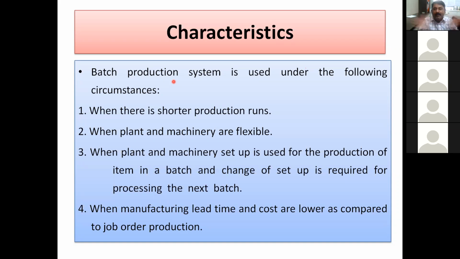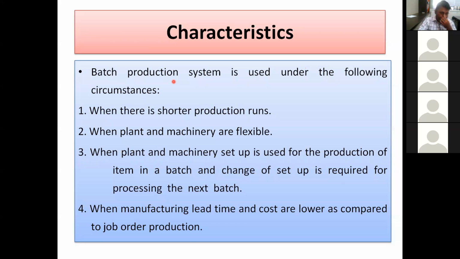So this setup is completely removed and another setup is assembled or made available, and the next batch starts. After that, again that setup is removed and the next setup is made available for the third batch. And the lead time and cost are low as compared to job order production.